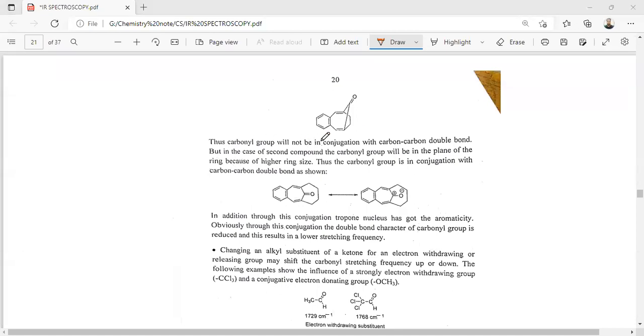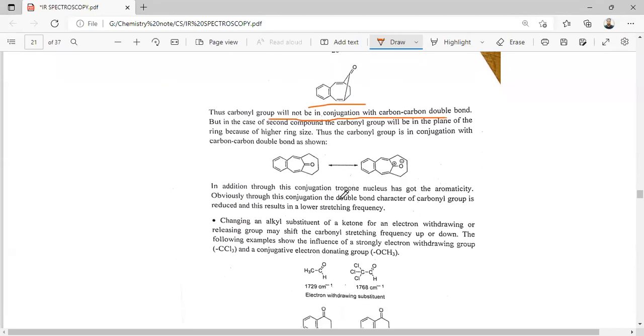In this case, the carbonyl group would not be conjugated with the double bond. But in the second compound, the carbonyl group is in the plane of the ring, so there is conjugation of the carbonyl group. In addition to this conjugation, the nucleus has aromaticity. Obviously, this conjugation reduces the double bond character, and the result is a lower stretching frequency.